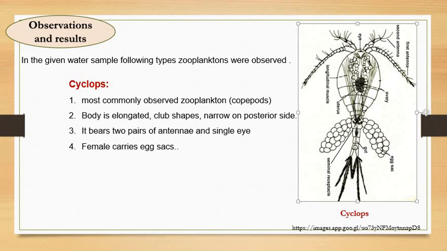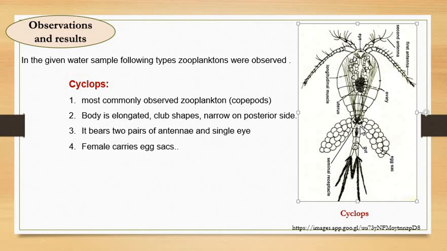So the urosome, or you can say the anterior body, is broader, having a single carapace or a single segment, right? Here you can see a single eye; the presence of a single eye is again one of the characteristic features. Two pairs of antennae is a characteristic feature, right?